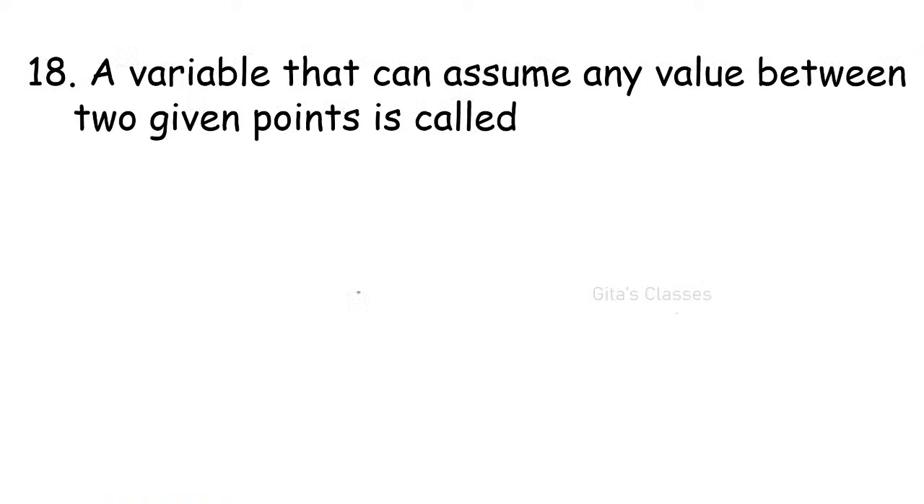Yeah. Next is, a variable that can assume any value between two given points is called. A variable that can take any value between two given points is called. Answer. Direct question. Only one word. A variable that can take any value between two given points is called.